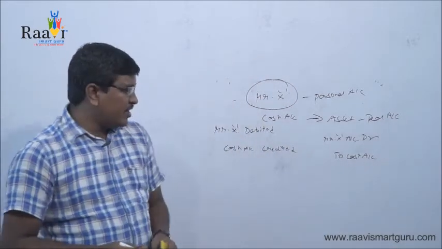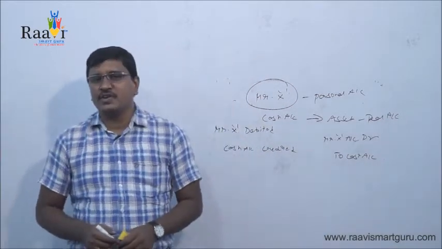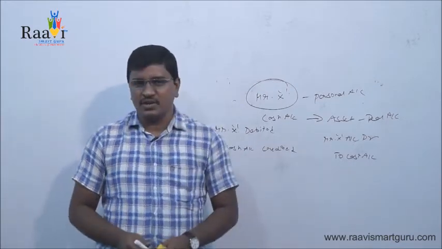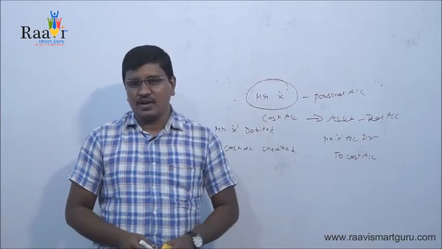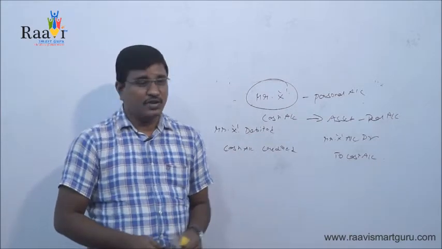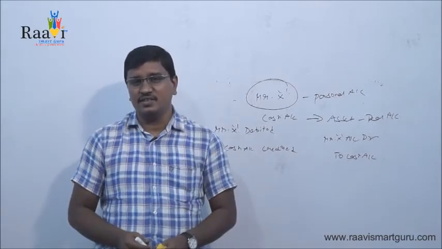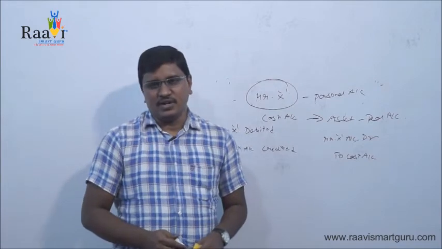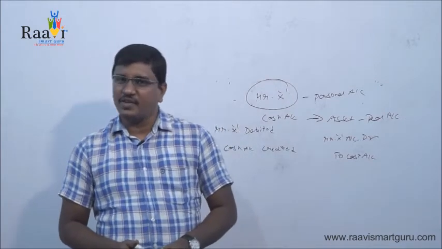Why did we debit Mr. X? Because according to the rule of personal account, we need to debit the receiver, and in this case Mr. X is the receiver. And why did we credit the cash account? According to the rule of real account, credit what goes out. So cash is going out, so that's why we credited it. So these are the three types of account: real account, nominal account, and personal account.